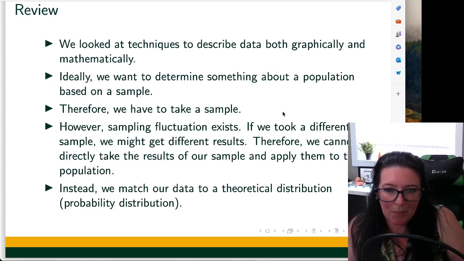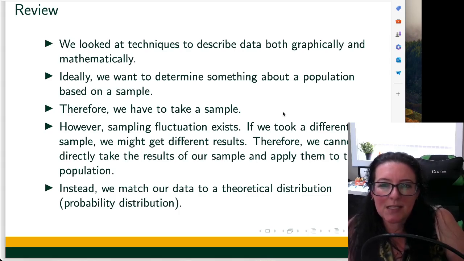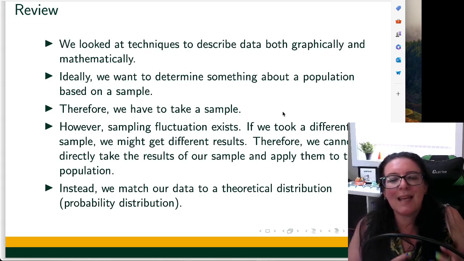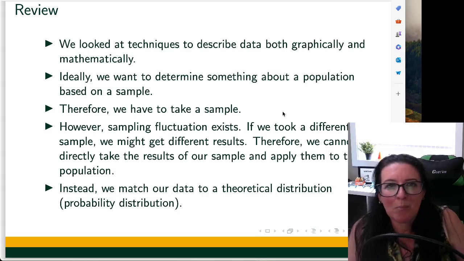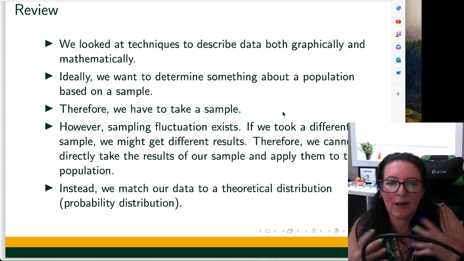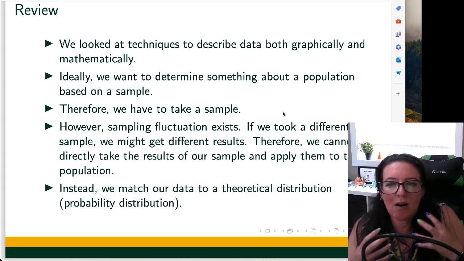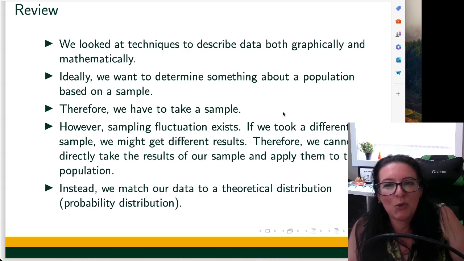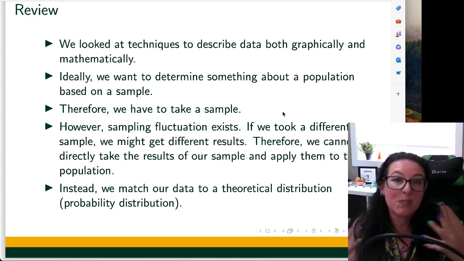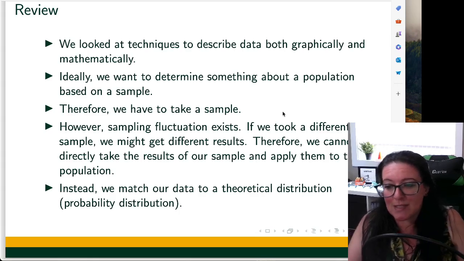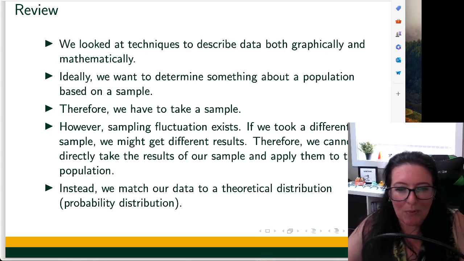So we take a sample. However, there are fluctuations in the samples. Each time you take a sample, you get different results. So we can't directly take the results of any one sample and extrapolate them to the greater population. Instead, we match our sample to a theoretical distribution, the probability distributions we've been discussing in our previous videos.